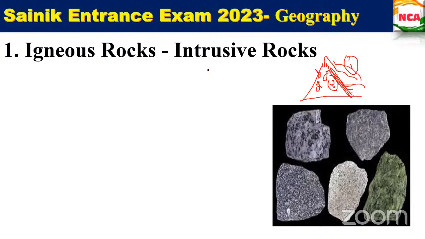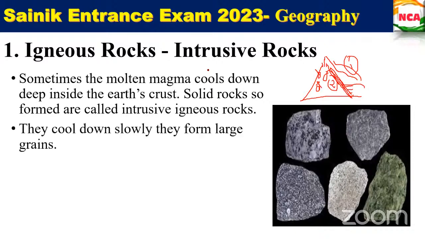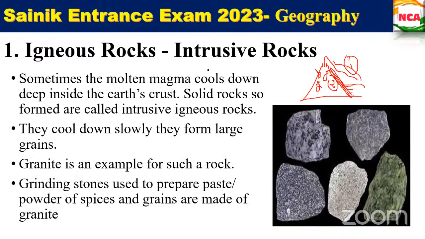From the name itself, external means outer, and you can take inside or inner as intrusive rocks. From the name itself, you can easily identify. For example, granite is a good example for this type of rocks. Okay, is this clear?